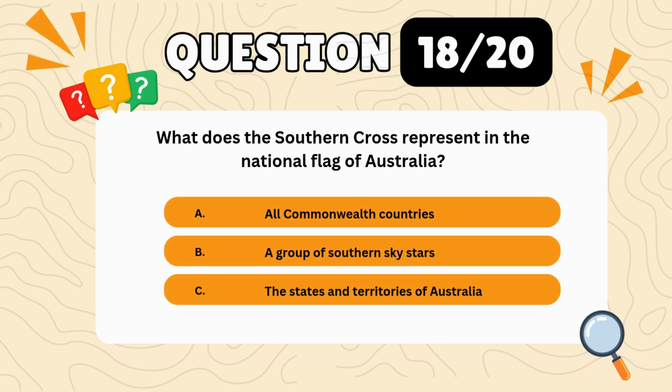Question 18. What does the Southern Cross represent in the national flag of Australia? A. All Commonwealth countries. B. A group of southern sky stars. C. The states and territories of Australia. Correct answer, A. All Commonwealth countries.